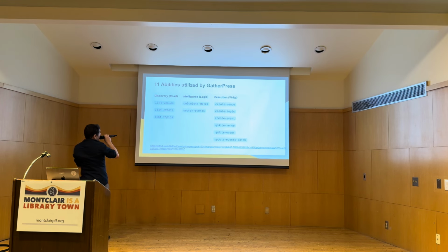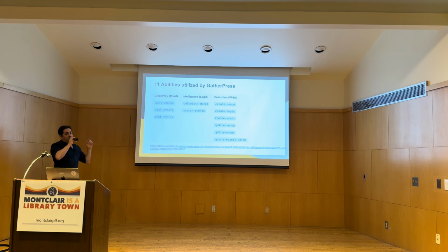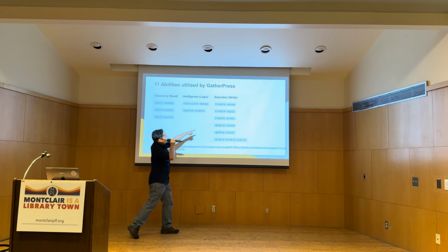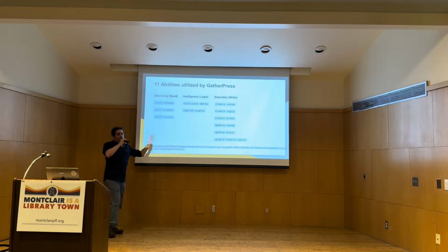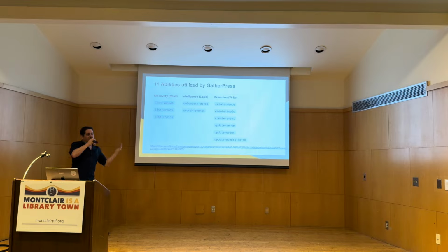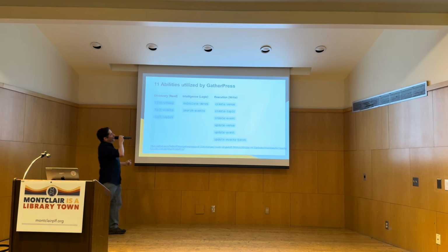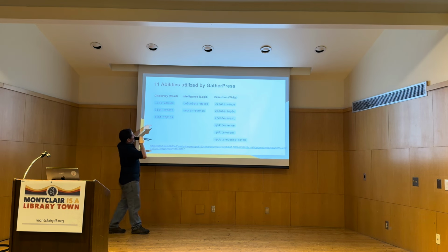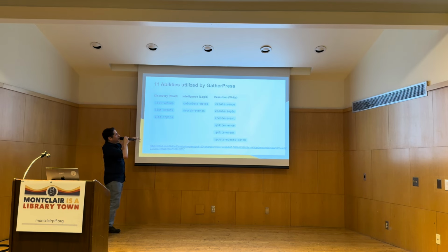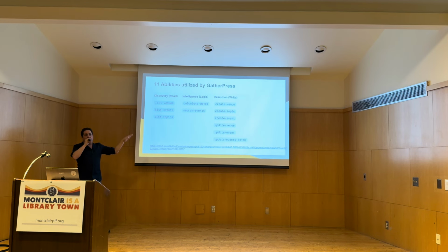And that's just one ability. These are all 11 abilities we are utilizing to make GatherPress fully work. You can see all of them. We have create event, which is the one we looked at, but then we have update event and create venue, update venue. Not only are we creating, we're updating things, and the abilities cover all that and interact with the prompts. And then there's a couple different ones, calculate dates and list venues and list events, but we'll get through all that. I just wanted to show you that that was just one ability that we started with, but we actually have 11 of them now.